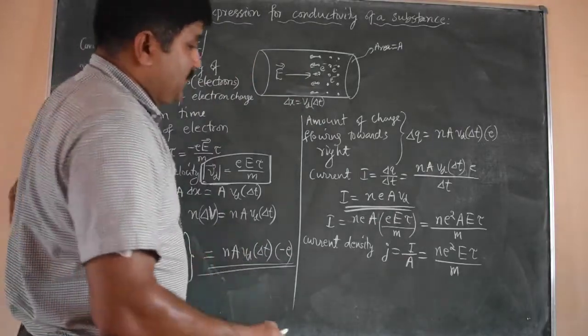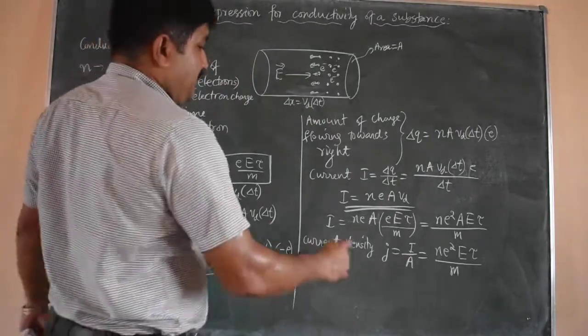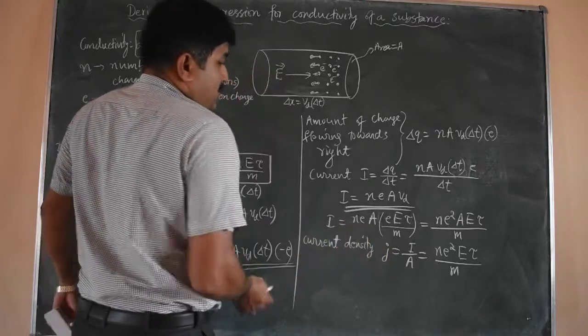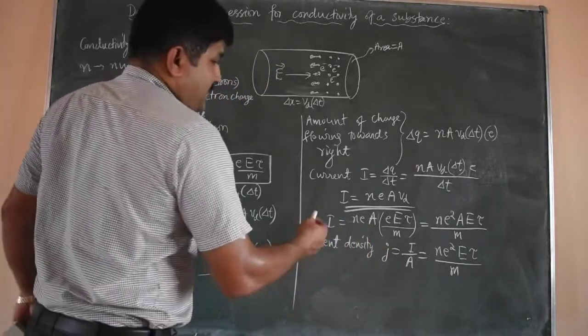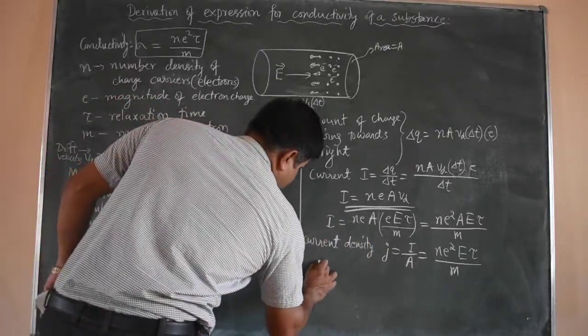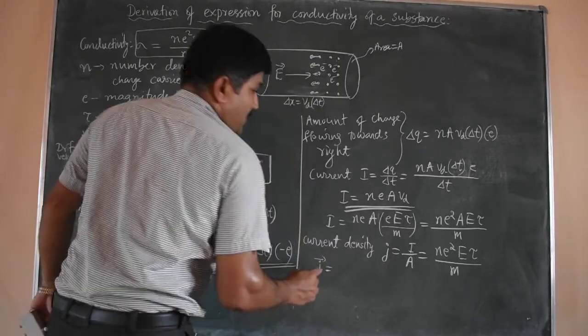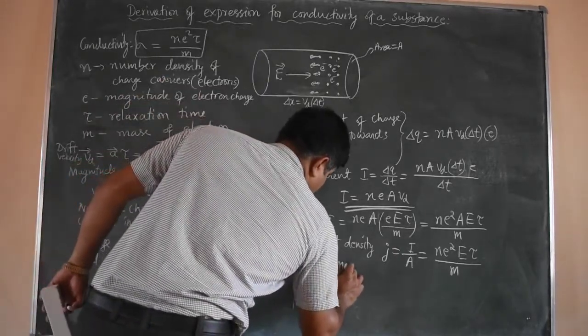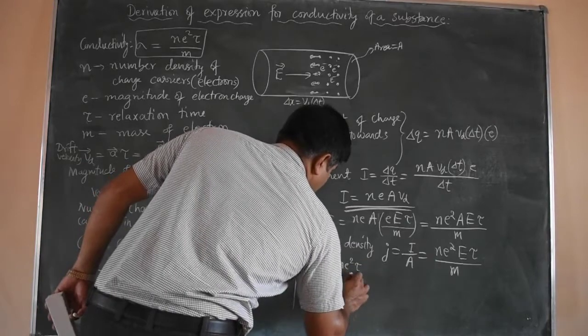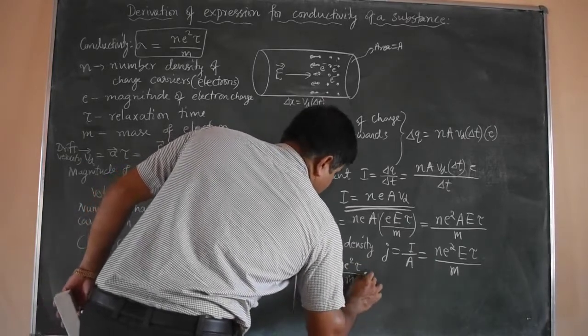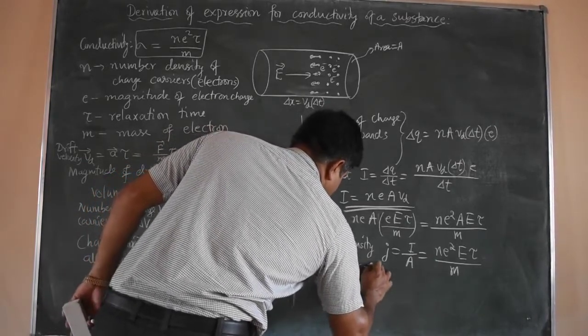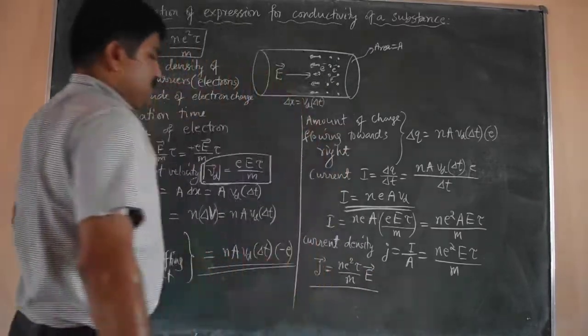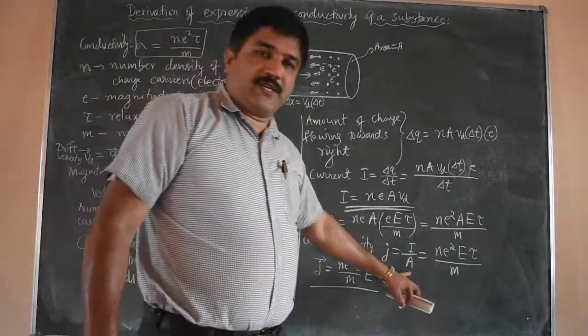Now we already studied the current density definition, and we can write this in vector form as J equal to n e² τ divided by m into E, where E is the electric field. So J vector equal to n e² τ by m into E vector, since current density is a vector quantity.